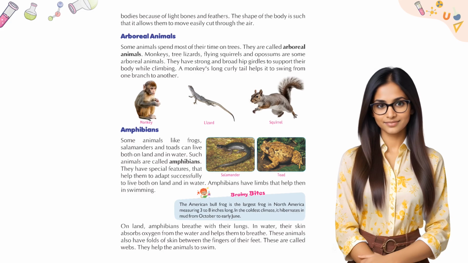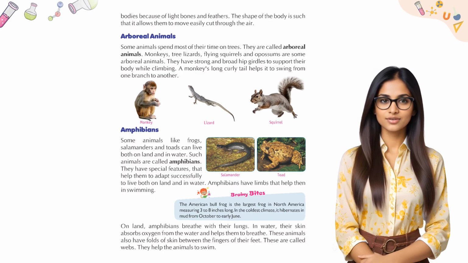Amphibians. Some animals like frogs, salamanders and toads can live both on land and in water. Such animals are called amphibians. They have special features that help them to adapt successfully to live both on land and in water. Amphibians have limbs that help them in swimming.